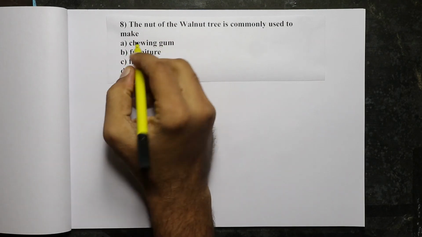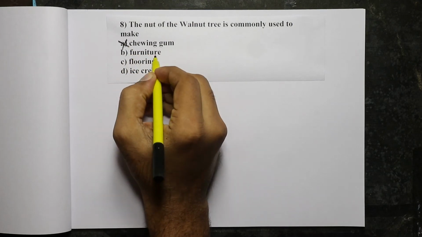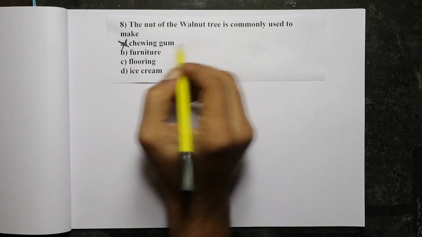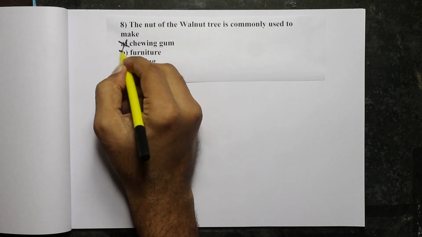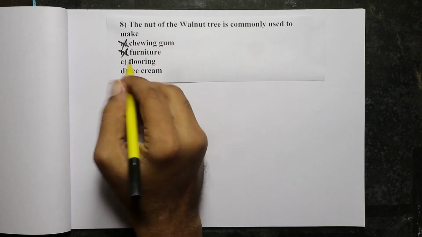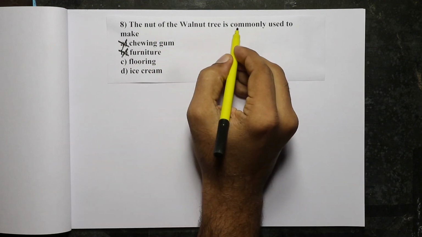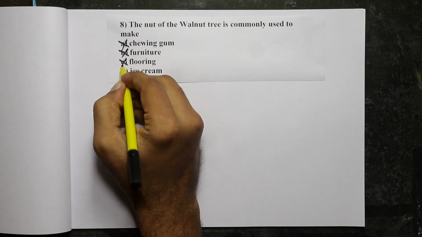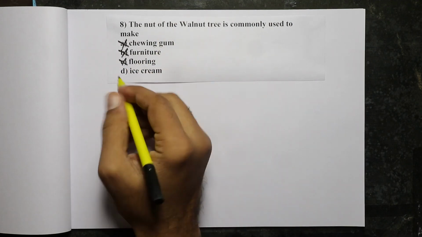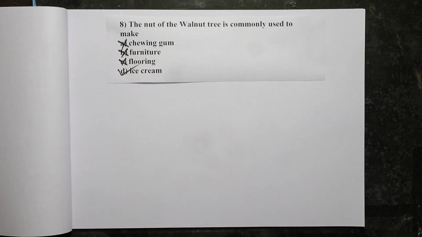The nut of the walnut tree is commonly used to make what? Chewing gum is wrong. It is never mentioned about chewing gum at all. Furniture. It is the wood of the walnut tree that is commonly used to make furniture. So B is wrong. We need to find the use of the nut of the walnut tree. Flooring is again made from the wood of the walnut tree. So C is also wrong. Nut of the walnut tree is commonly used to make ice creams. So D is the right answer.